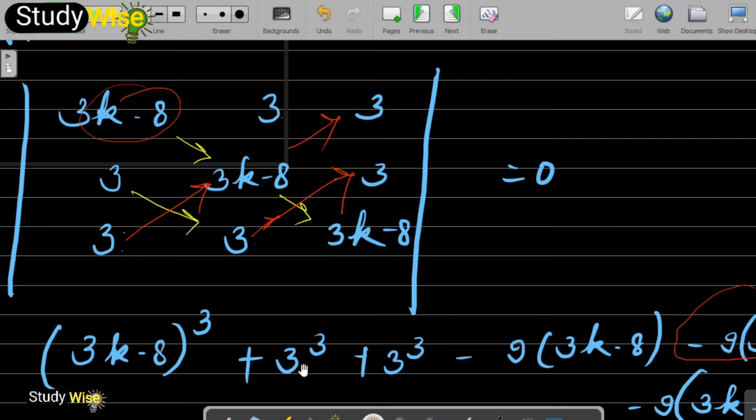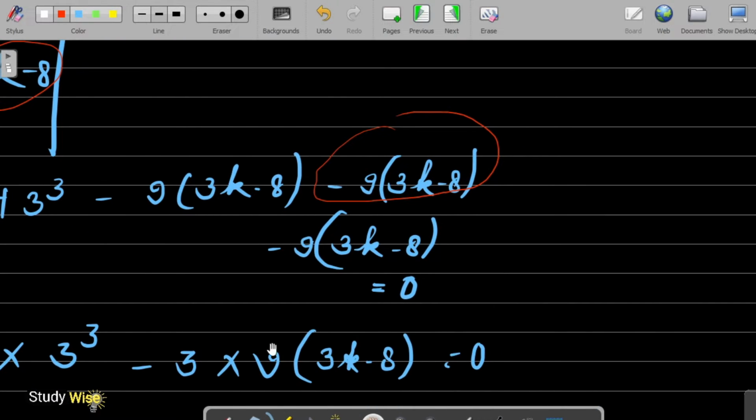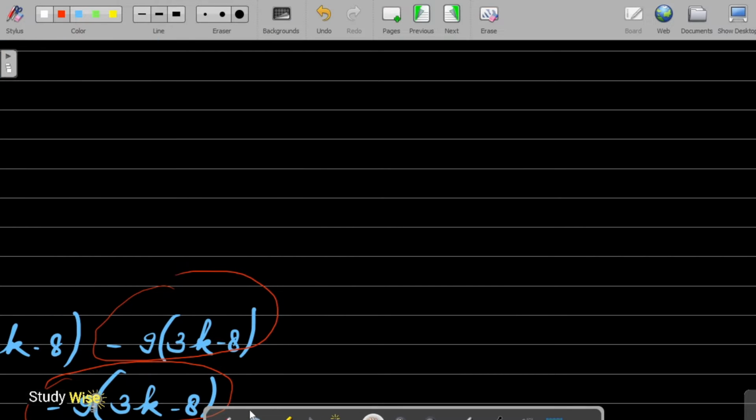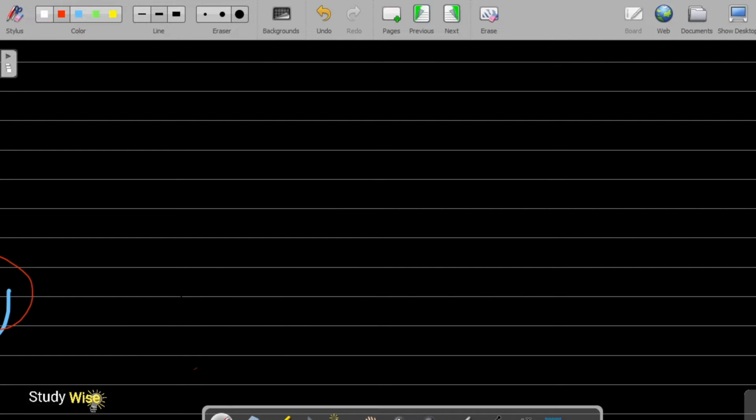Then we will again cross multiply, and this time the last remaining term, that is 3k - 8 with this 3 into 3. 3 into 3 into (3k - 8) is 9 into (3k - 8), and we put a minus sign. So this is the simplest trick, the fastest way to solve a determinant. Suppose we have the determinant with rows a b c, d e f, g h i.